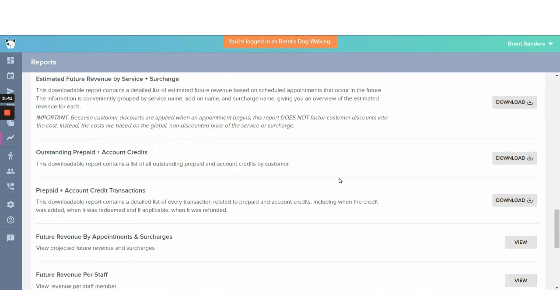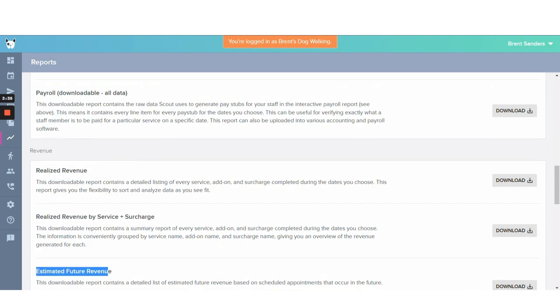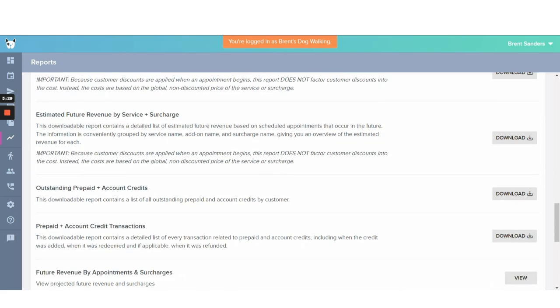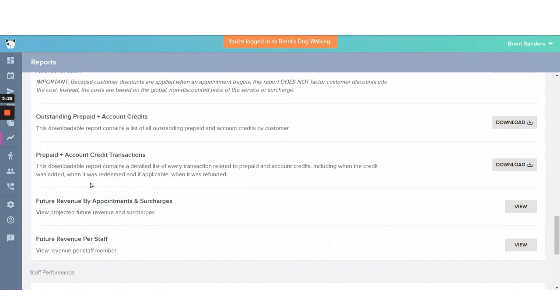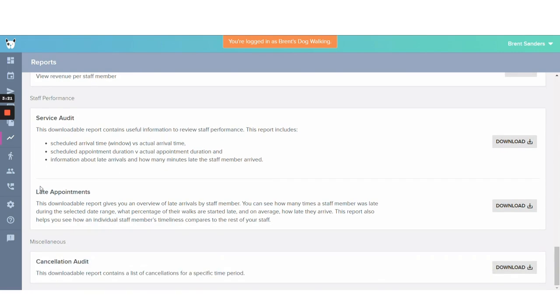And if you scroll all the way down also, you can see there's an estimated future revenue, realized revenue by service plus surcharge, outstanding prepaid and account credits, service audit, late appointments. This is for staff performance and cancellation audits.